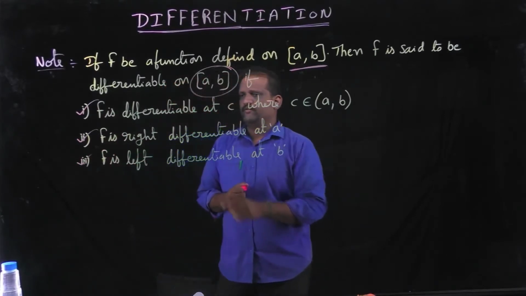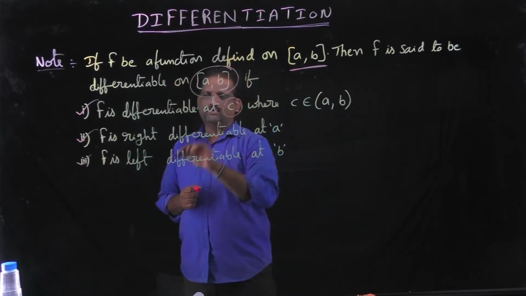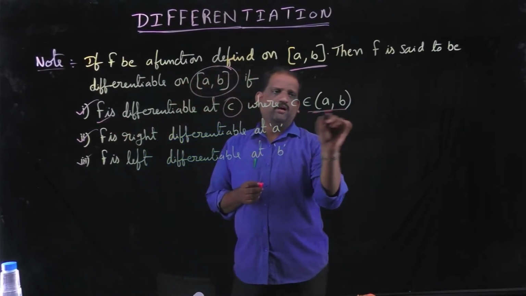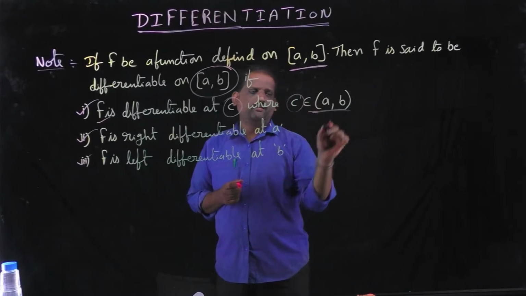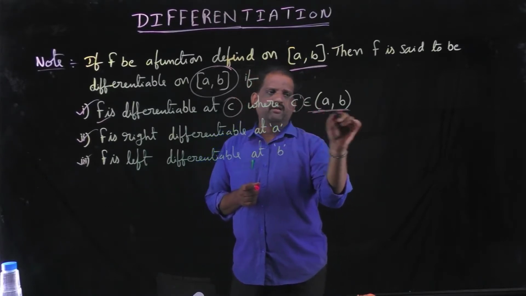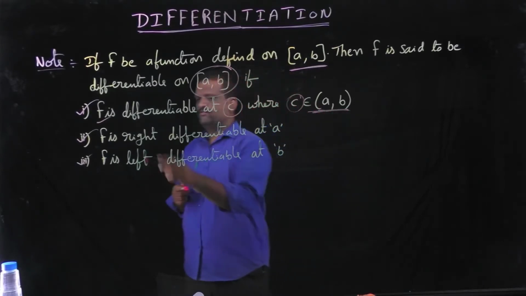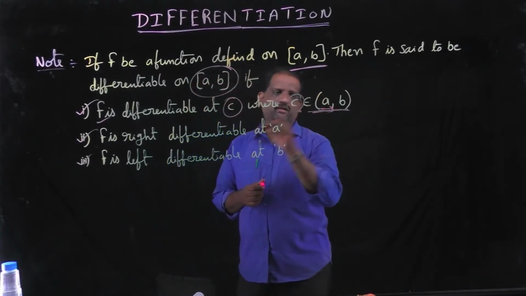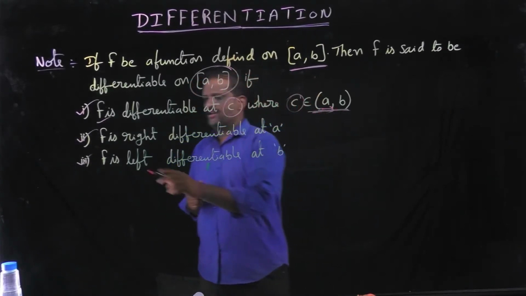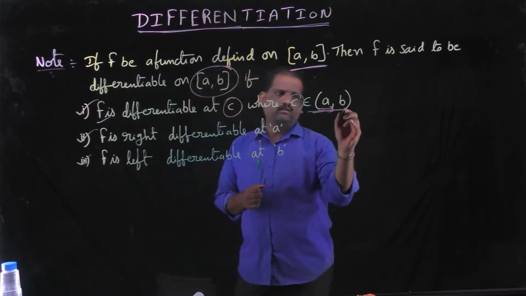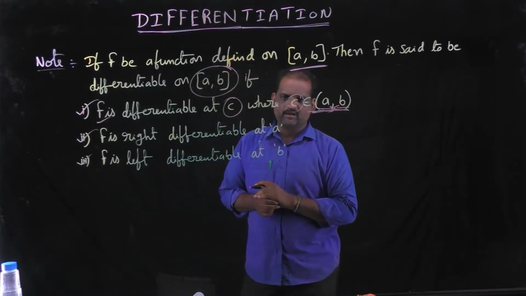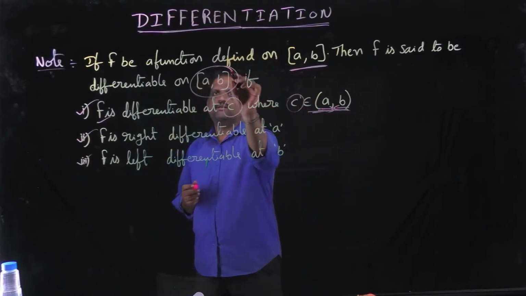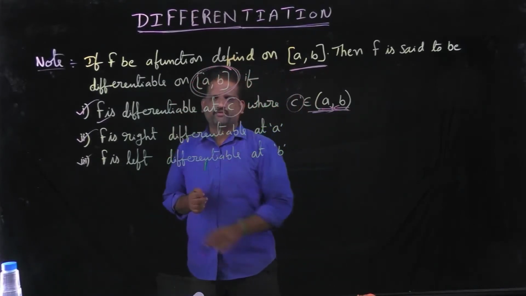That is, f is differentiable at c, where c belongs to the interval a comma b. The value c must be in between a and b. And also f is right differentiable at a, and f is left differentiable at b. Then we can say f is differentiable on the closed interval a comma b.